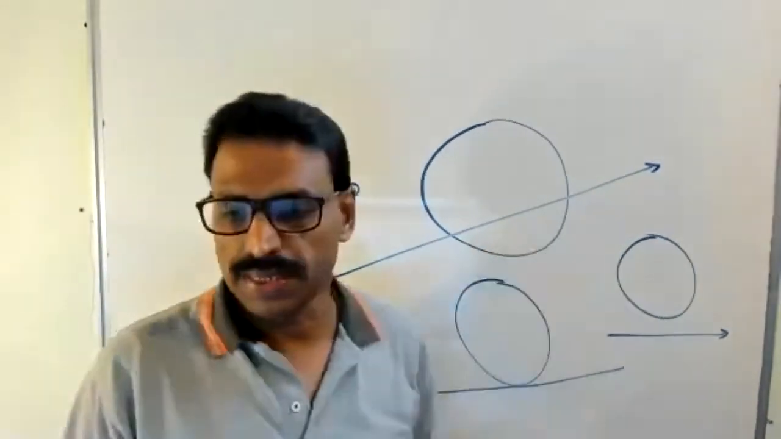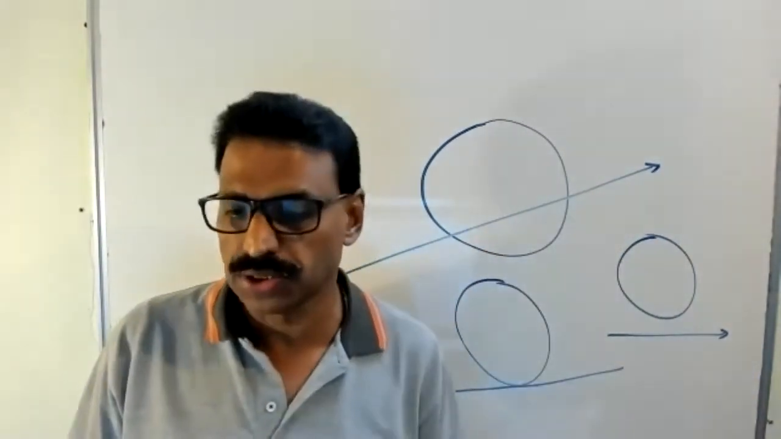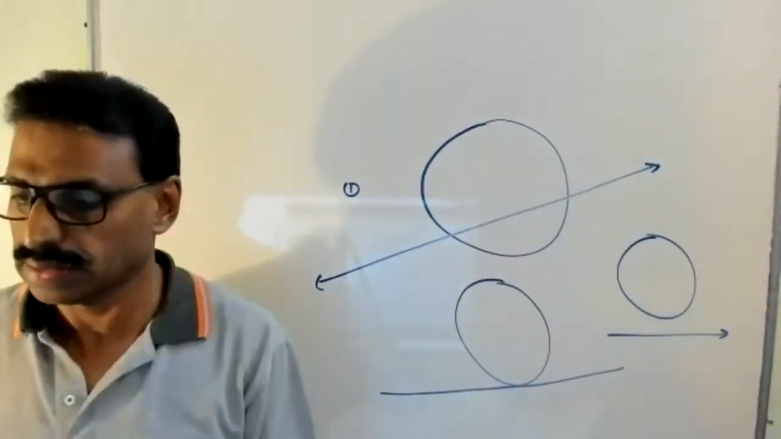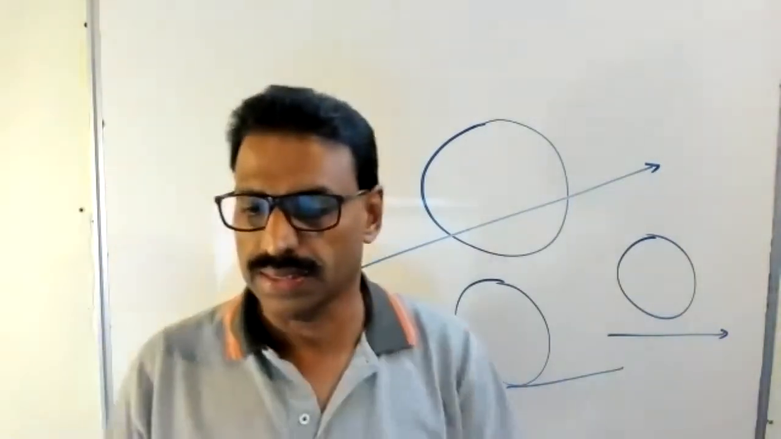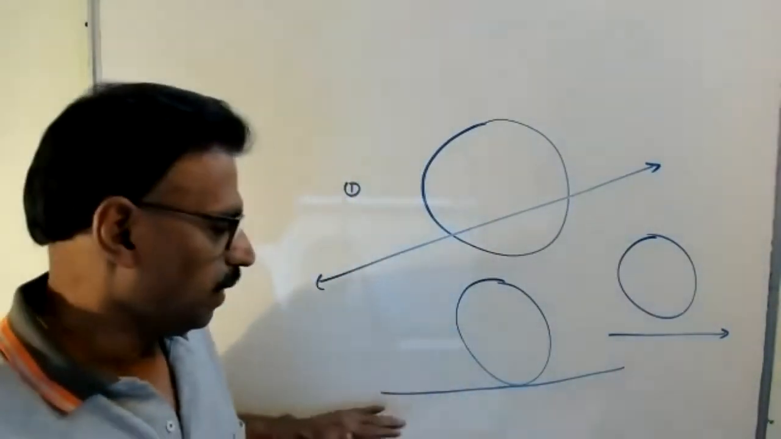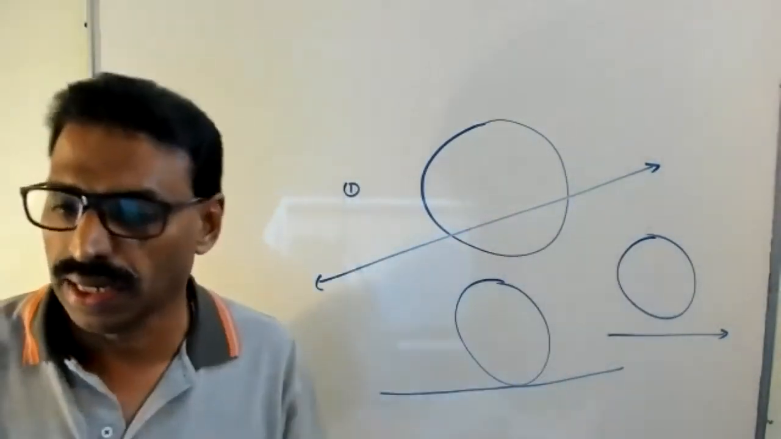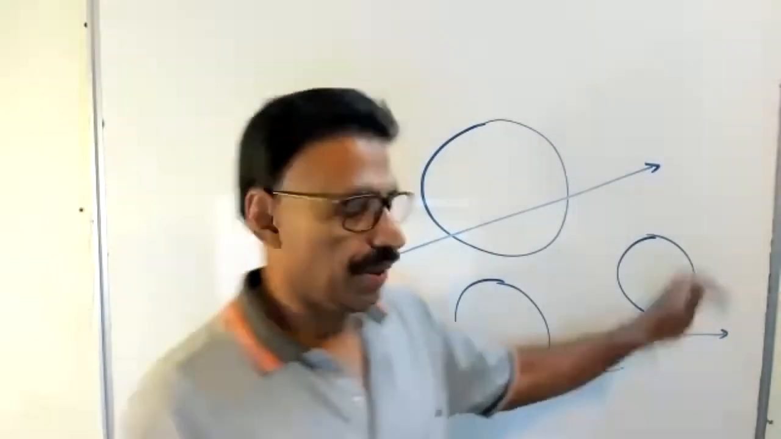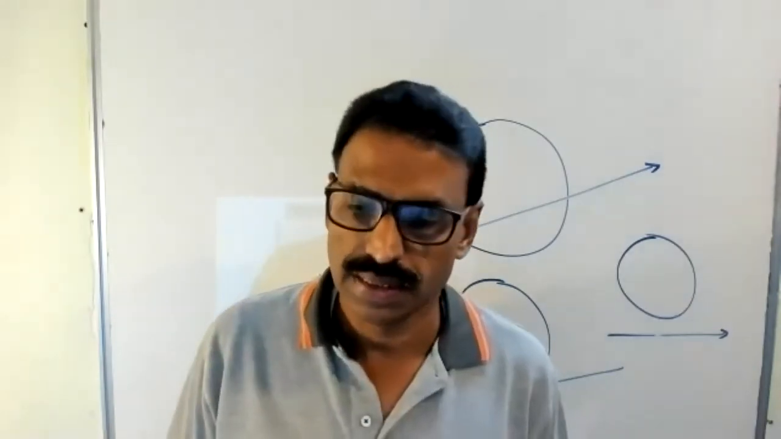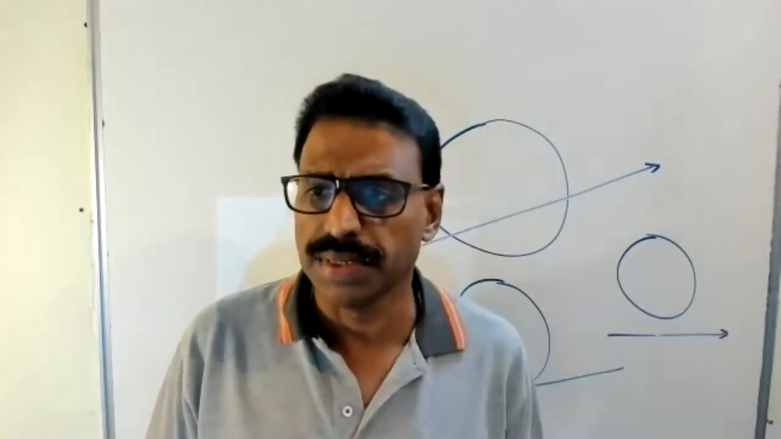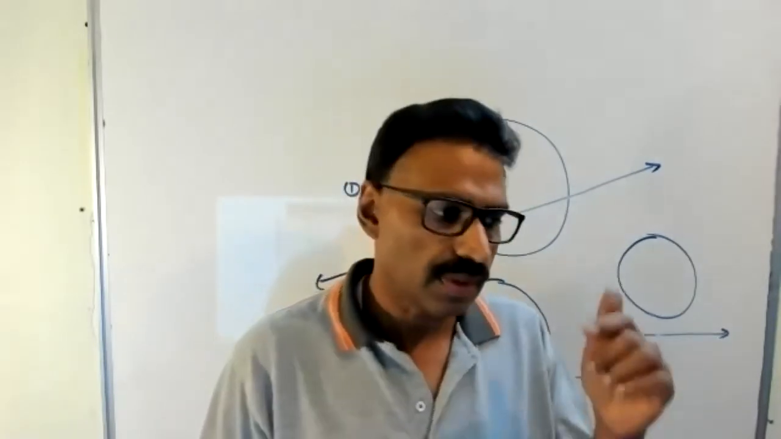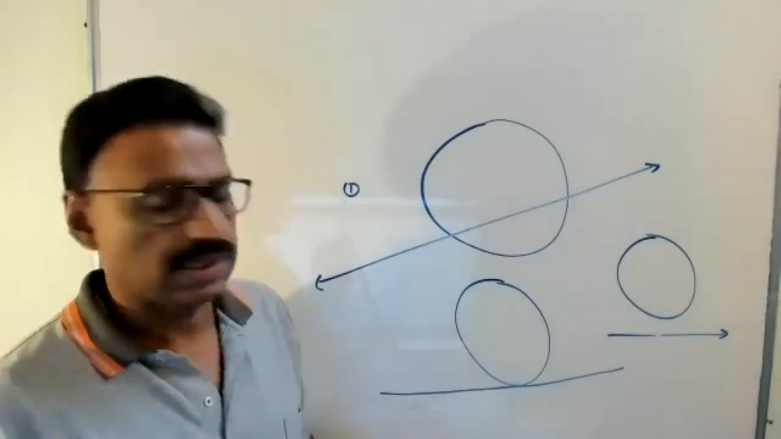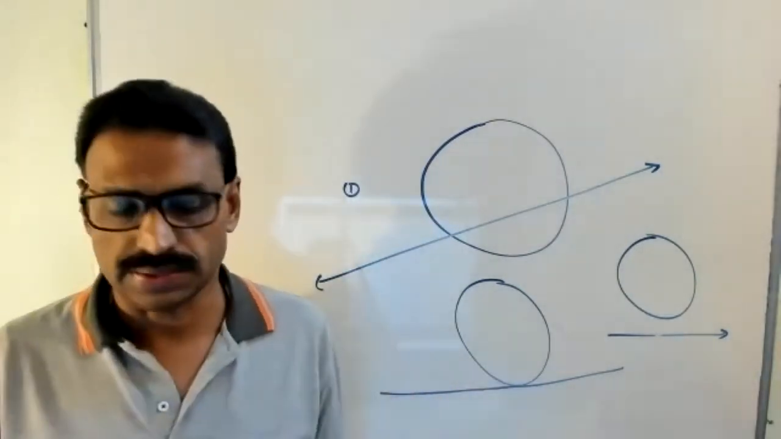What do you call this line, a line passing through a circle? It is called a secant. And if a circle and a line just touch, that is called a tangent. This one does not touch. That means a tangent is where a circle and a line touch at exactly one point.